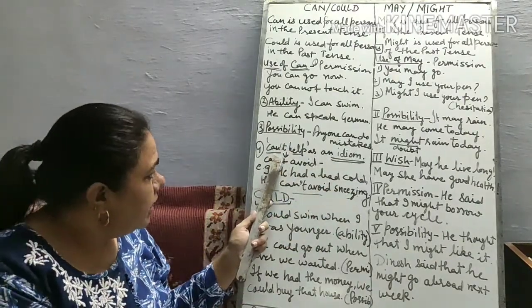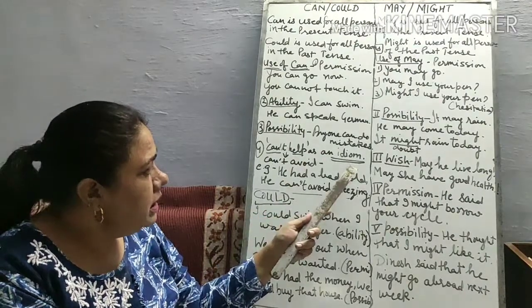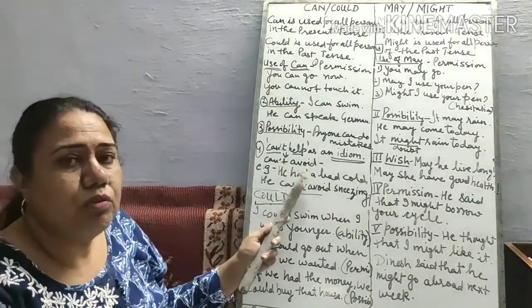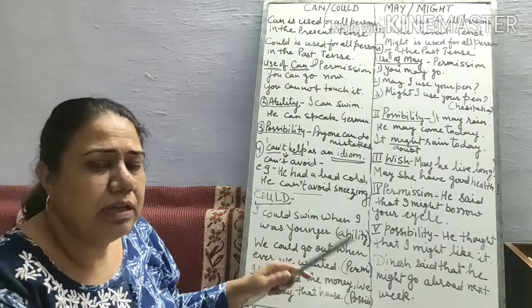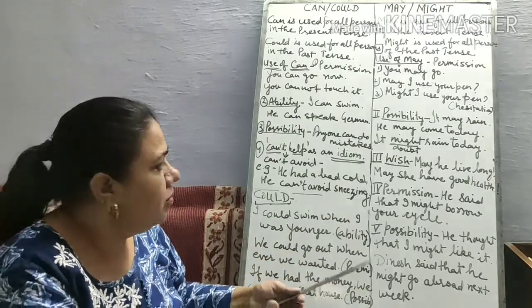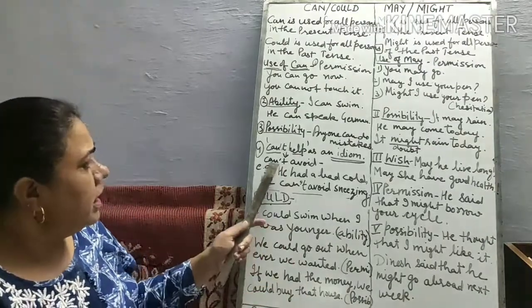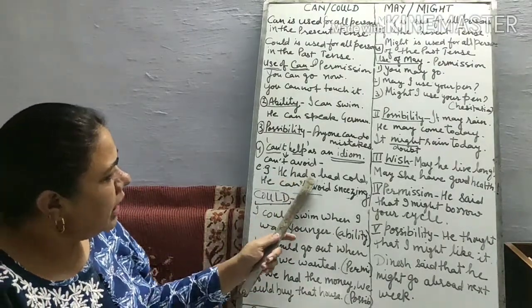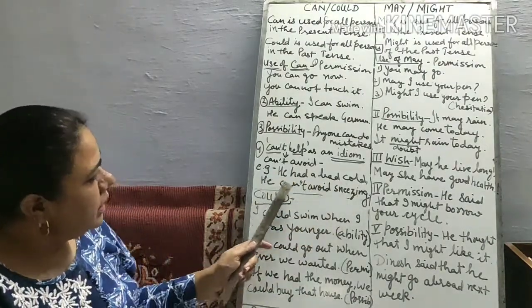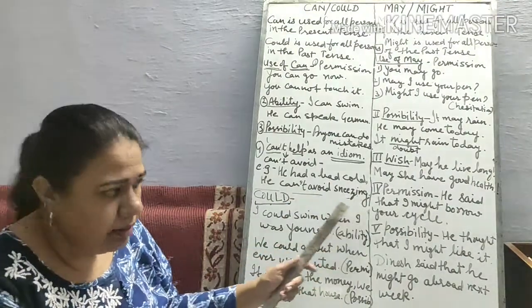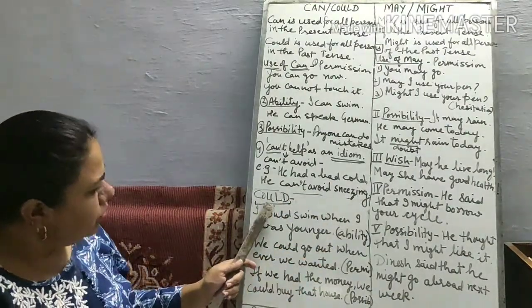Cannot help as an idiom. When we write cannot help as an idiom, the meaning is cannot avoid the things. Sometimes things are not in our limit, they are out of our limit. At that time we write cannot avoid. He had a bad cold. He cannot avoid sneezing.